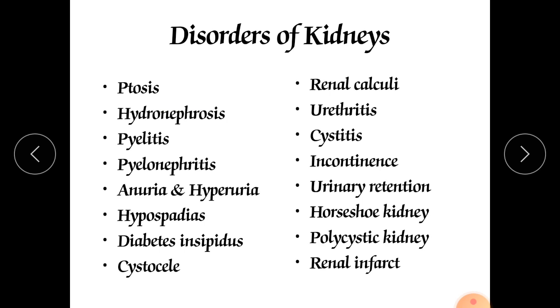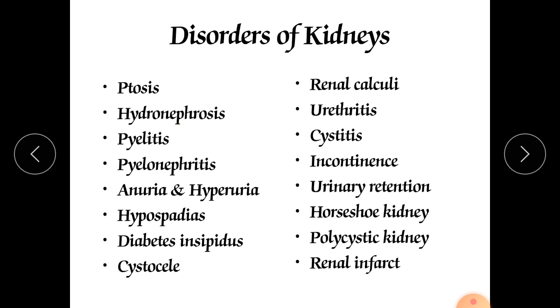Next is hydronephrosis. This hydronephrosis is nothing but the condition when the kidneys are filled with urine, more urine is there in our kidneys. Why is it there? Because in the passage between the kidney and ureter, in that tubule, there may be some blockage or occlusion.